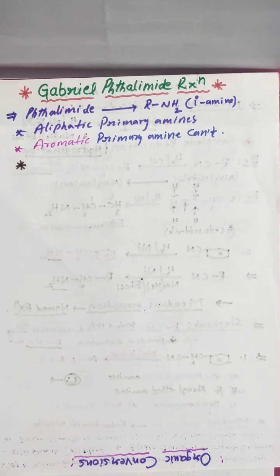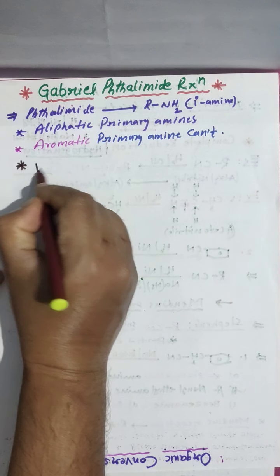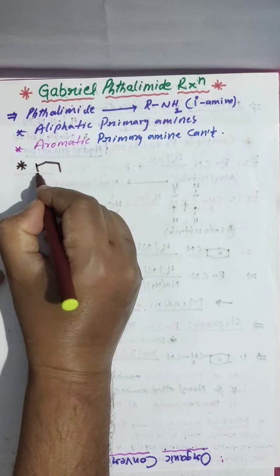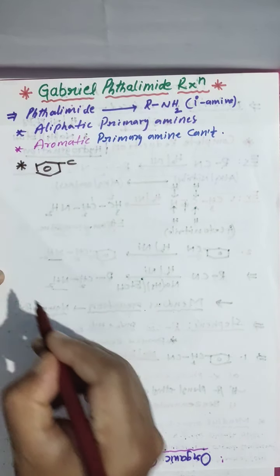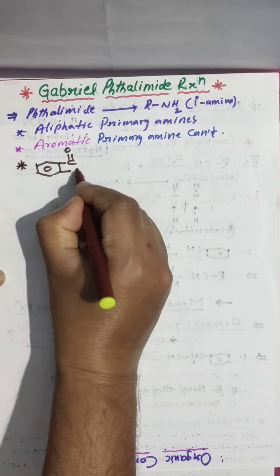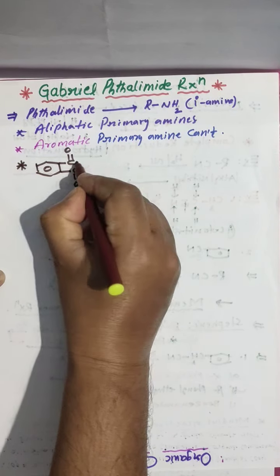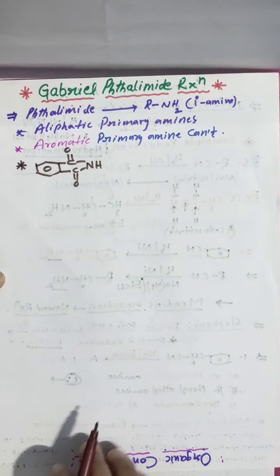When the reaction is completed, we are preparing primary amines with the help of phthalimide, and here I am writing the structure of phthalimide: CO, and this is NH.